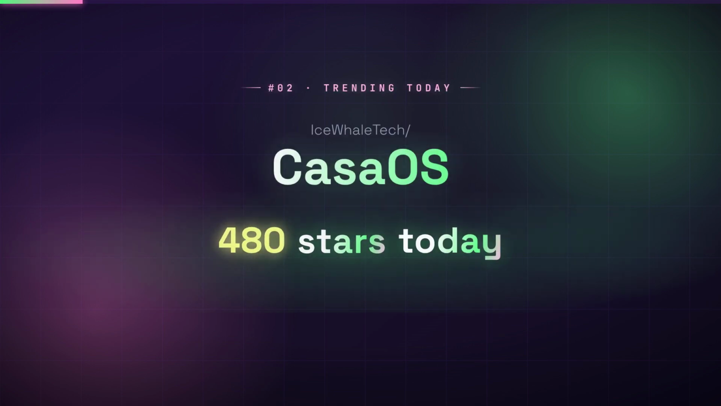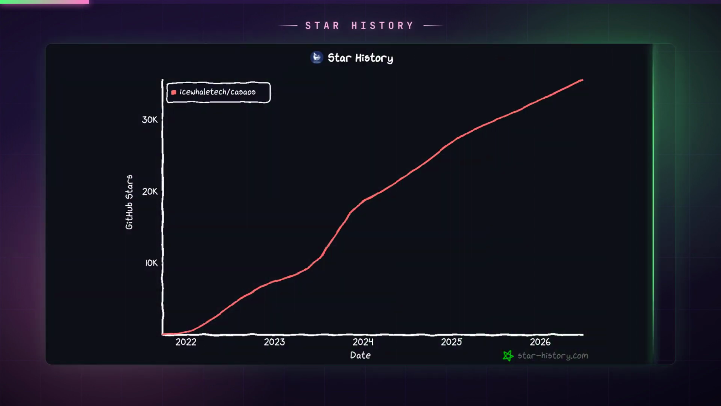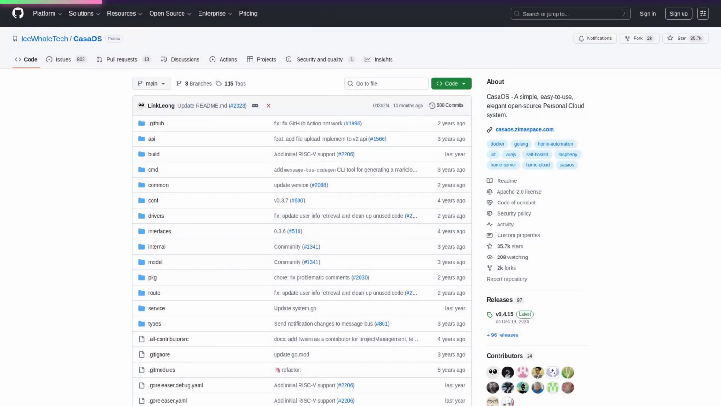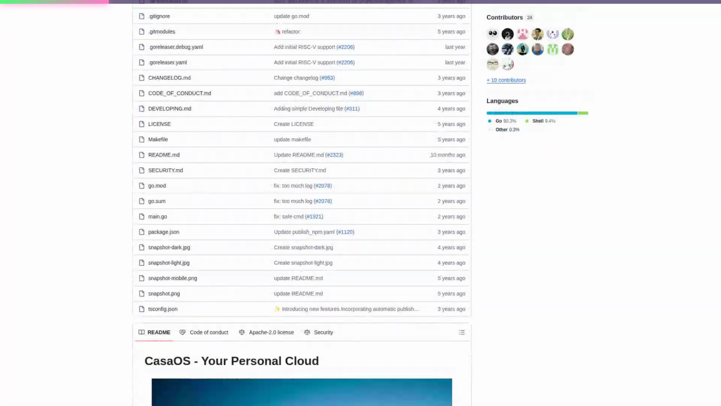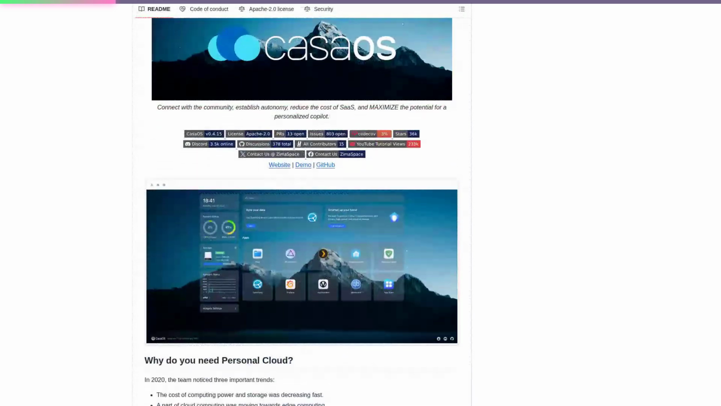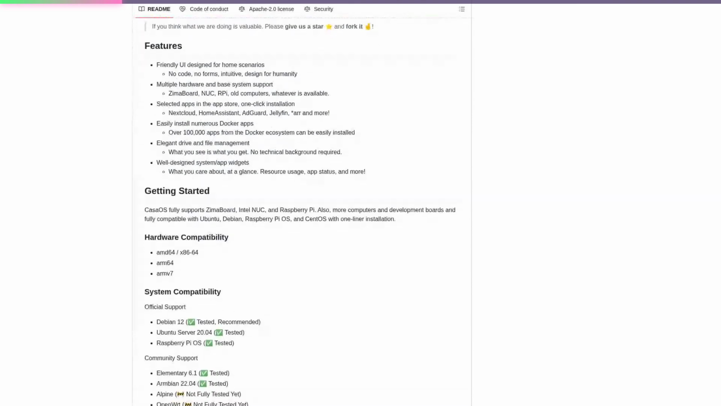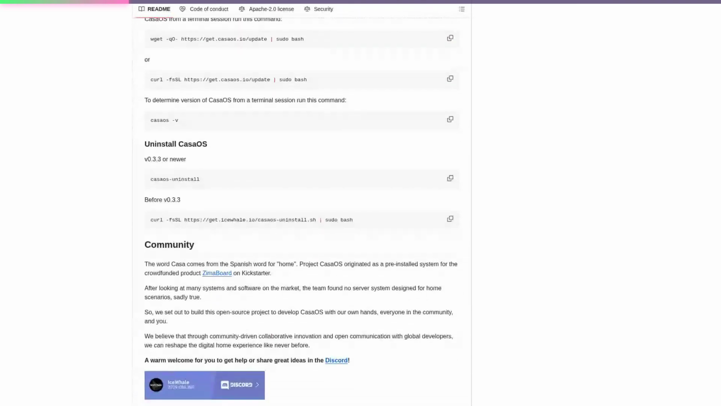Number 2. CasaOS. 2 new stars today. You should care about CasaOS because it turns a bare Linux box or Raspberry Pi into a personal cloud server through a web UI, eliminating the monthly fees and data residency concerns of SaaS storage and media platforms. It solves the real-world problem of self-hosting being too complex for non-sysadmins by providing a Docker-based app store where services like Plex, Nextcloud, and Home Assistant install with a single click instead of requiring terminal commands.